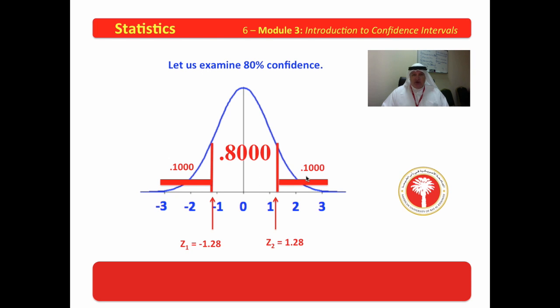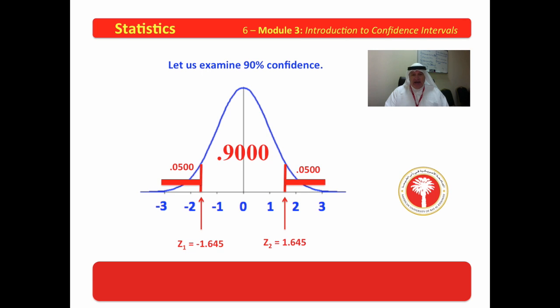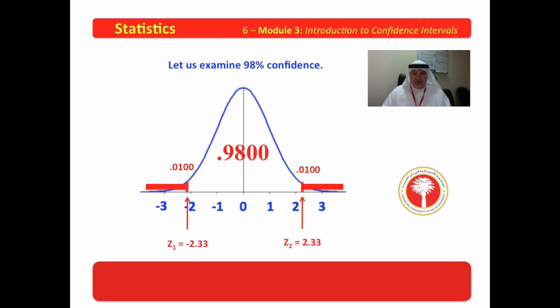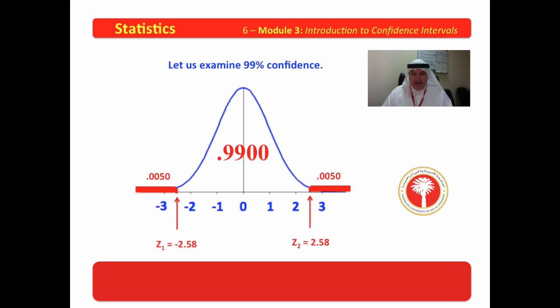The 20% is divided in half for error, and the z-scores are negative 1.28. 85 goes to 1.44 and negative 1.44. 90 goes to 1.645 and negative 1.645. 95% goes to 1.96 and negative 1.96. 98% goes to 2.33. And 99 goes to 2.58.